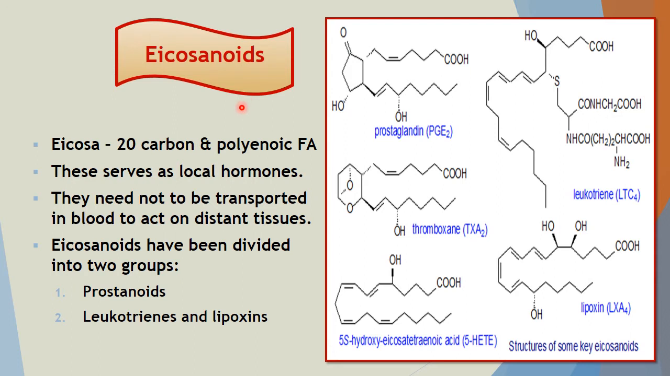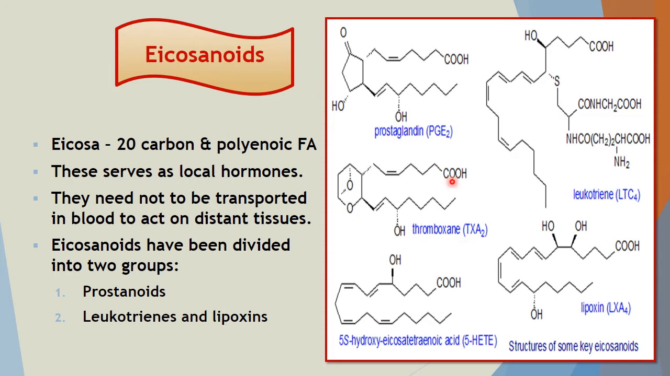Now eicosanoids. Eicosa means 20 carbon, and polyenoic fatty acid. These are together known as eicosanoids. These serve as local hormones. They need not be transported in blood to act on distant tissues. Eicosanoids have been divided into two groups, that is prostanoids and leukotrienes. Prostanoids are then further divided into prostaglandins, thromboxanes and the third one is prostacyclins, and the other group is leukotrienes and lipoxins.